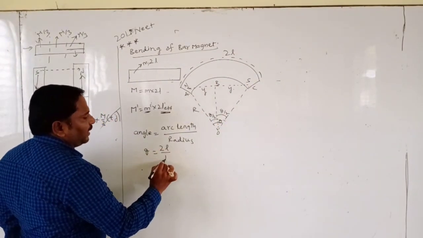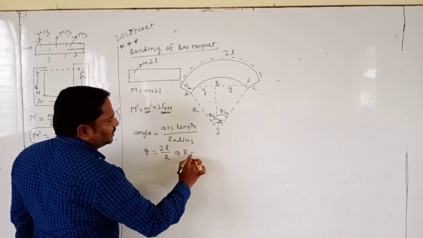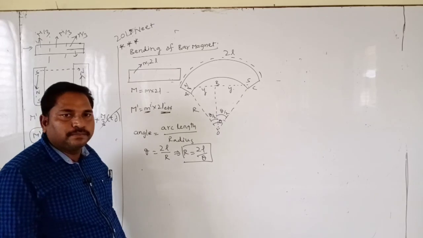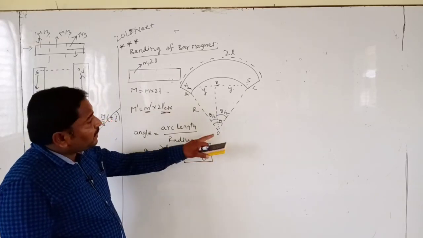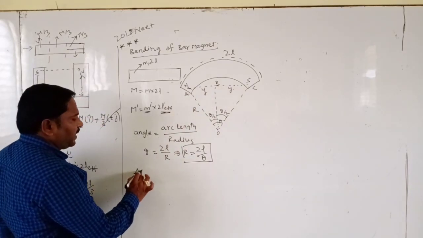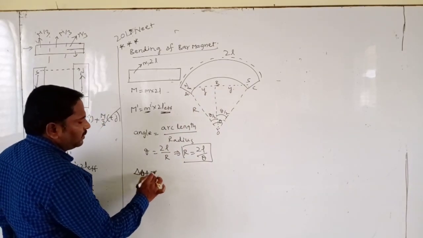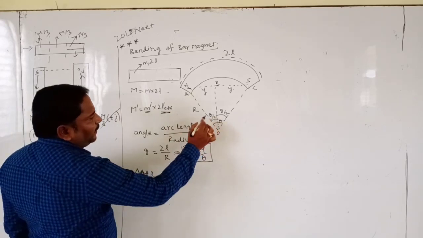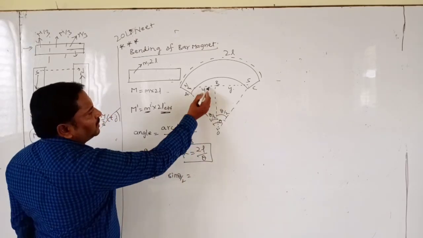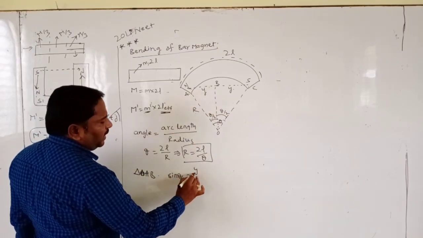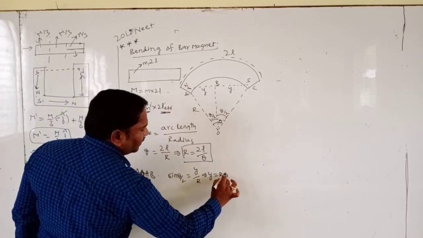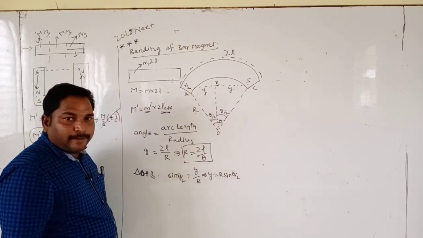It's 2L by capital R. From here R is equal to 2L by theta. From triangle OAB, sin theta by 2 is equal to opposite side by hypotenuse, y by r. From here we can write y is equal to r sin theta by 2.